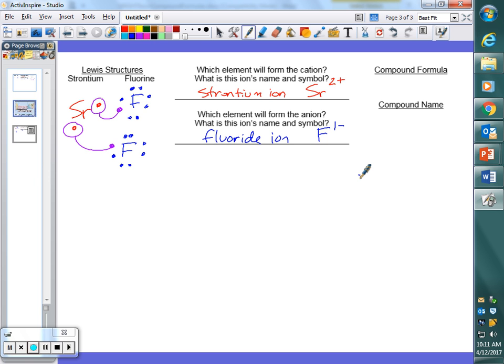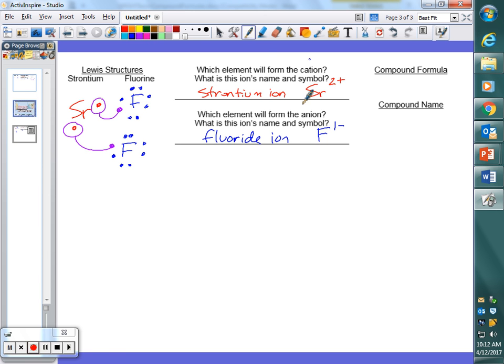Okay? So now, we said the formula shows us a ratio. A ratio of how many atoms we need so that everybody gets their stable octet, their stable electron configuration. Okay? Back over in our Lewis structures, how many Lewis structures of strontium did we have to draw? Just one. But how many fluorines did we have to draw? 2, right?